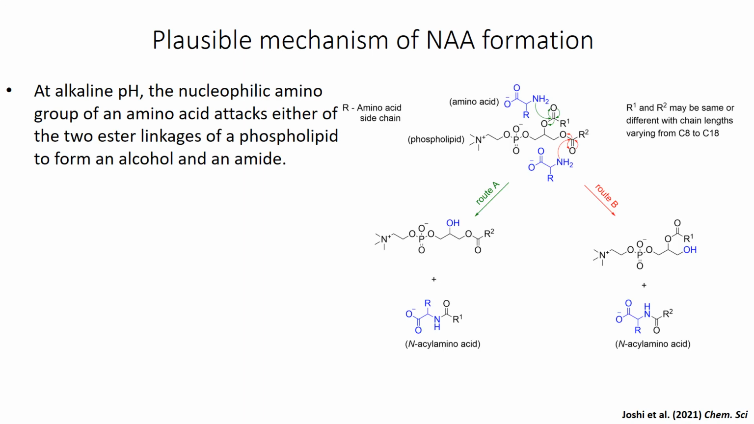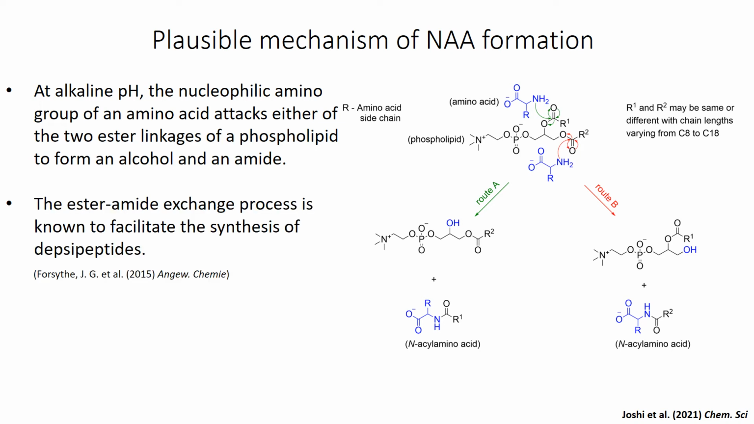The formation of N-acyl amino acids by the reaction between an amino acid and phospholipid can be mechanistically explained as a classic example of an ester-amide exchange phenomenon, where the nucleophilic amino group of an amino acid can attack one of the ester linkages of phospholipid to form an alcohol and an amide, which is N-acyl amino acid in our case. This process occurs more readily at higher temperatures such as used in this study.